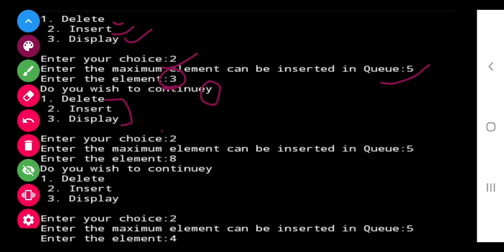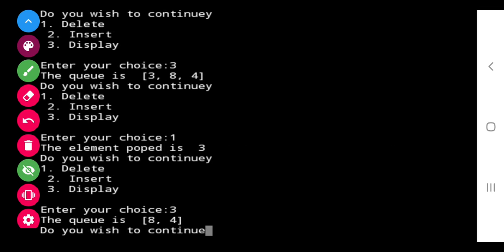So again I have entered choice 2, maximum element 5. Next time the element I have entered is 8. Do you wish to continue? Again I have entered another value. Now you see, now I have given choice 3. The 3 elements I have inserted were 3, 8, then 4. Now it is added in the queue.